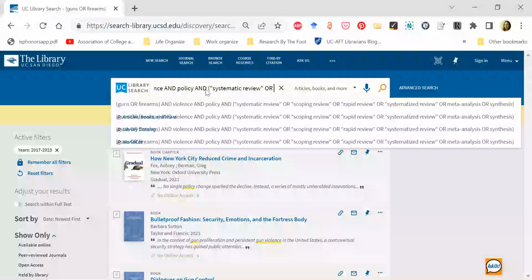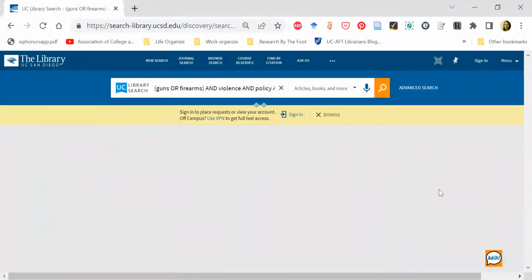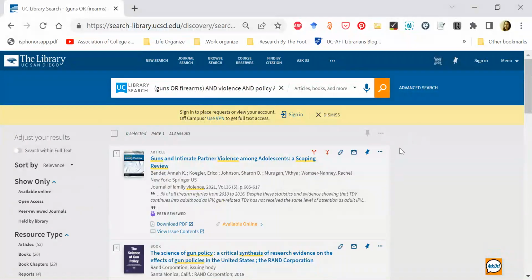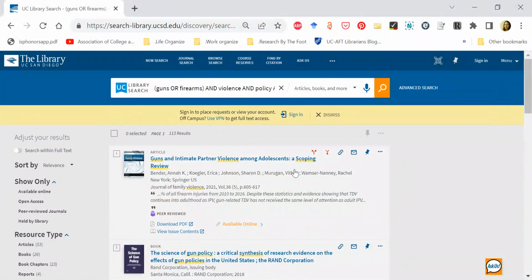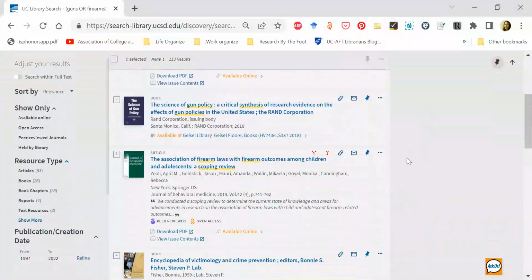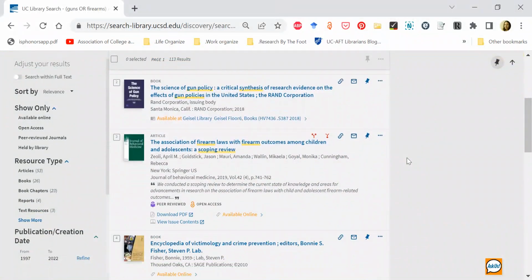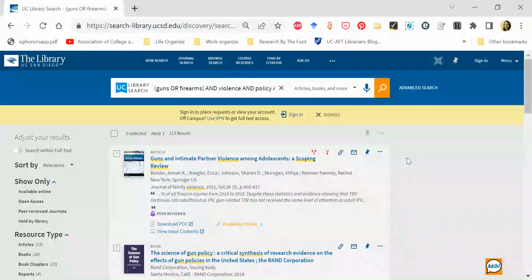So I want systematic review or scoping review or rapid review or systematized review or meta-analysis or synthesis. So those are some of the big types. And so we're going to just do that search again. And you can see this time we have way fewer results and they should cover a lot more ground with the policy. So that's a good trick if you're just trying to find a few resources.